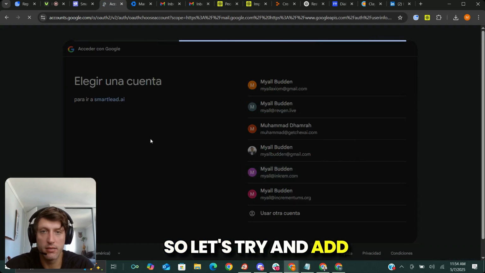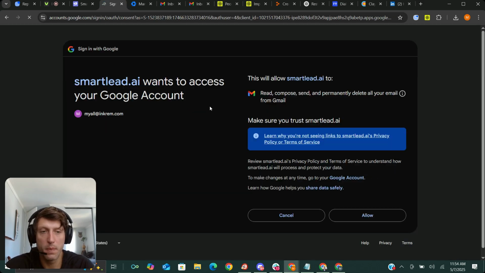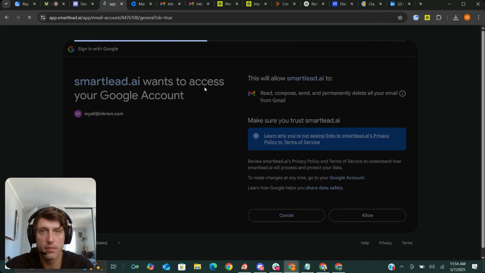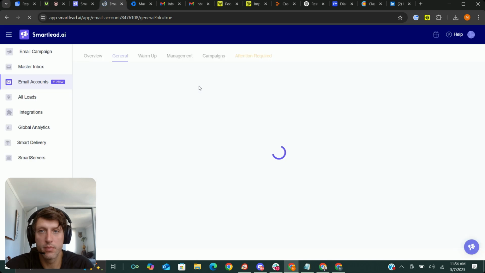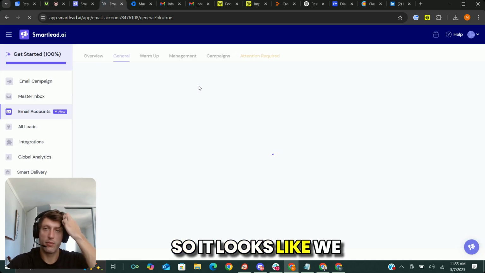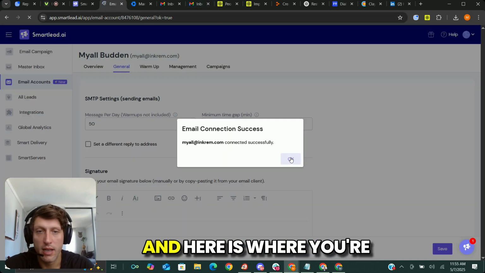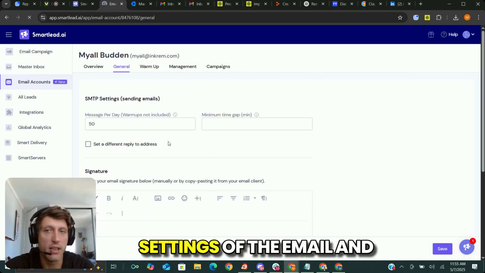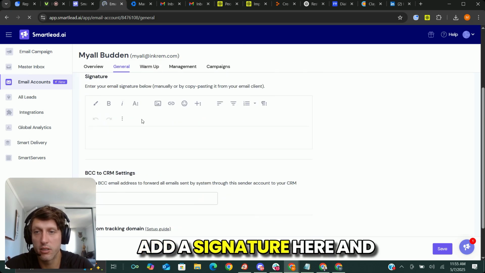So let's try and add an email. I'm just going to go ahead and click continue. I'll do allow. So it looks like we have added that email to Smartlead. And here is where you're going to set up some of the general settings of the email. And then we're going to add it to warm up and we can add a signature here and whatnot.